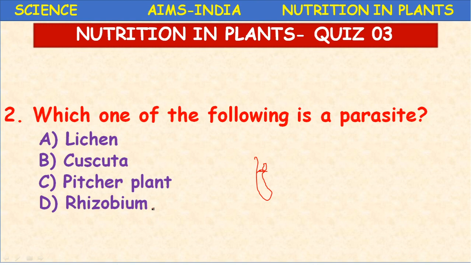So here the correct option is Cuscuta. Cuscuta is a parasite. Is Cuscuta a root parasite or stem parasite? It is a stem parasite. Is it a partial parasite or a total parasite? It is a total stem parasite. Next.